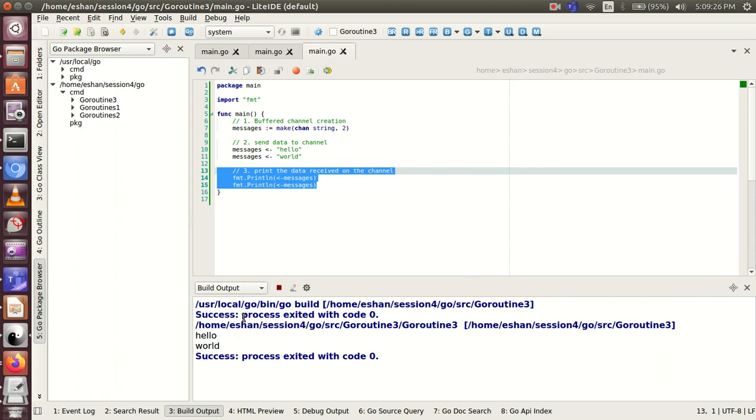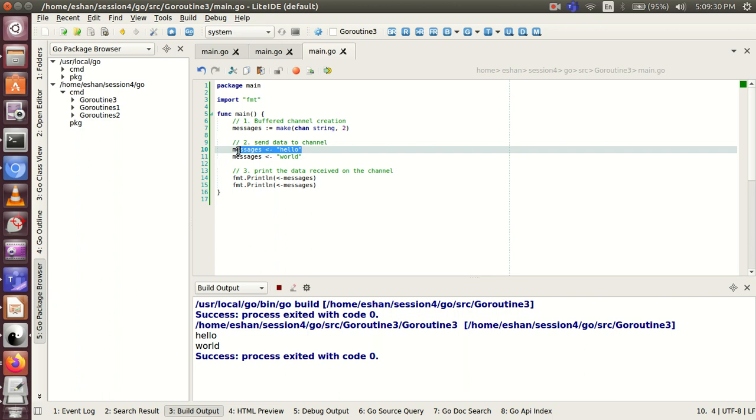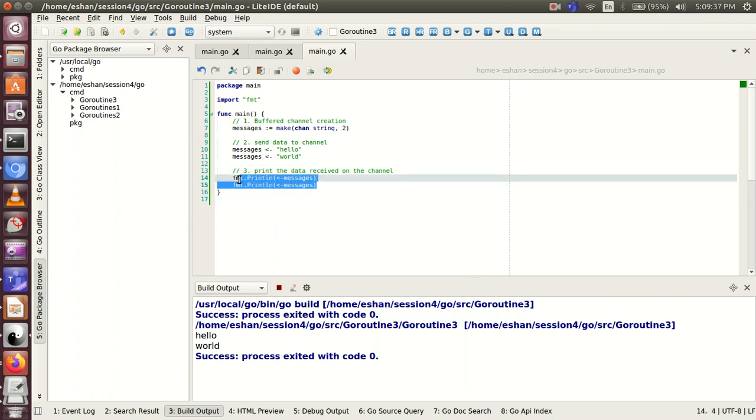If you see the output, at line number 10 and 11, we put the messages hello and world on our messages channel, and since we are receiving data from that channel and printing it, the output that we see is hello world.